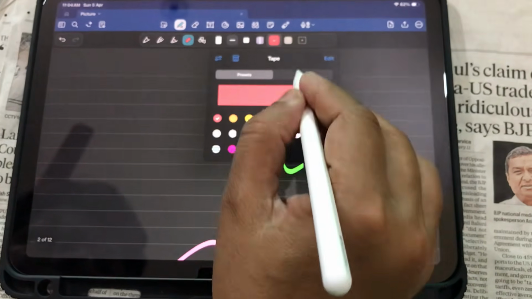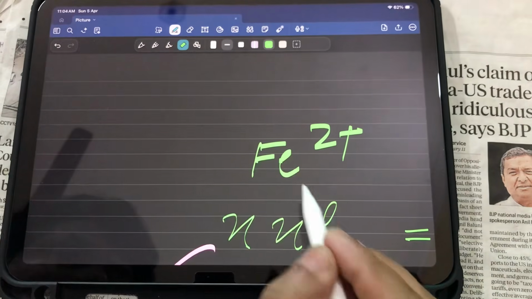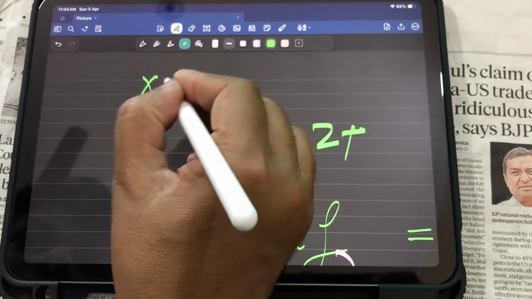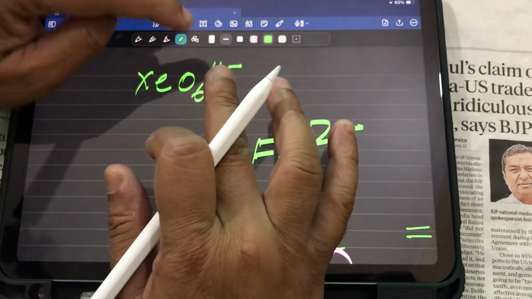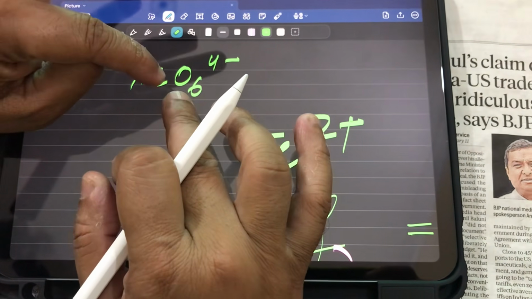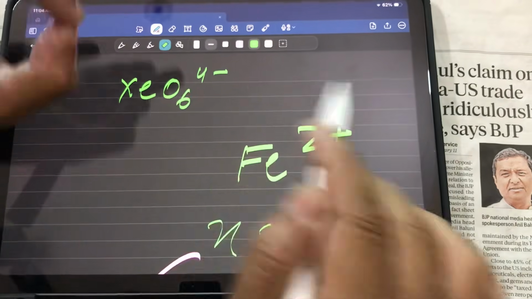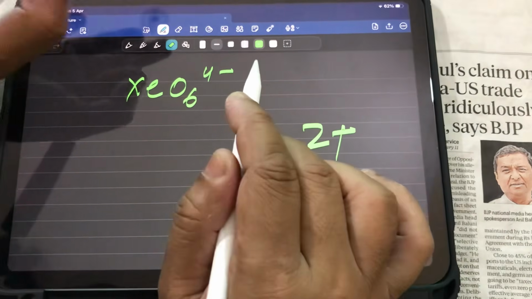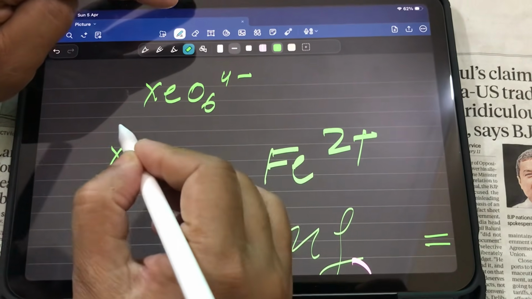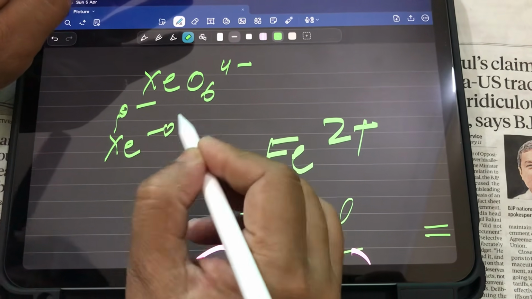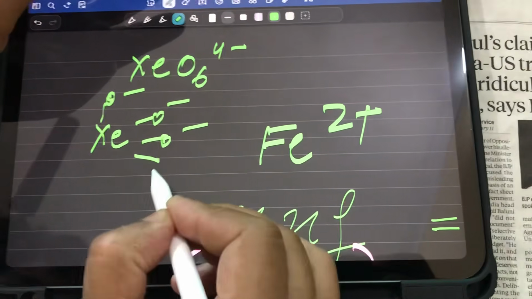So let me draw once again and see, it is XeO6 4 negative. So I should calculate that 4 negative charges are there and oxygens are 6. So before writing anything, just think about what you are supposed to do. 4 oxygens put negative charge: 1, 2, 3, and 4.